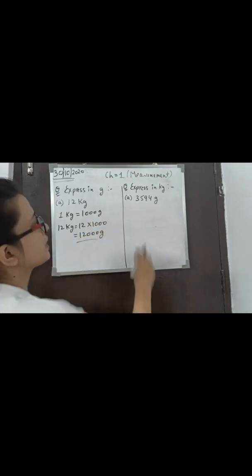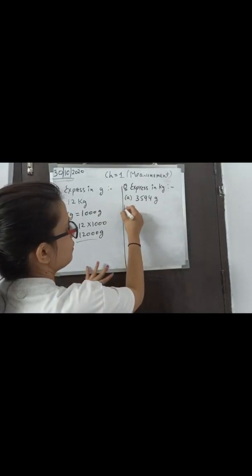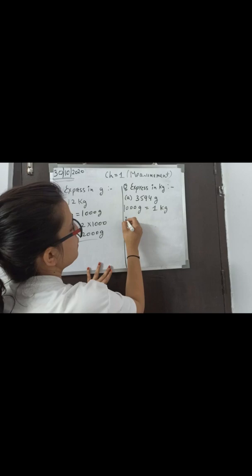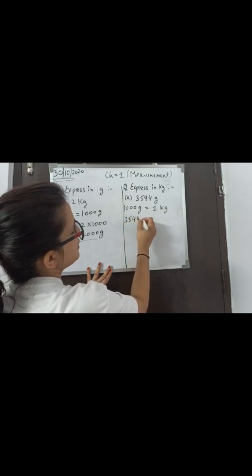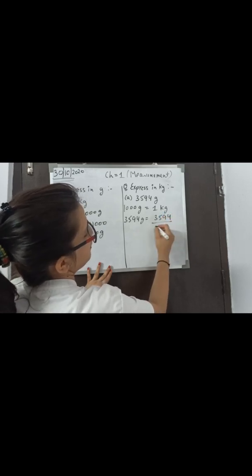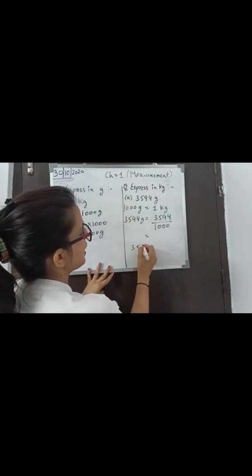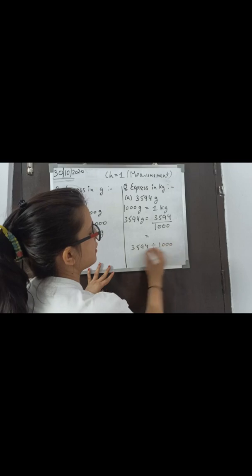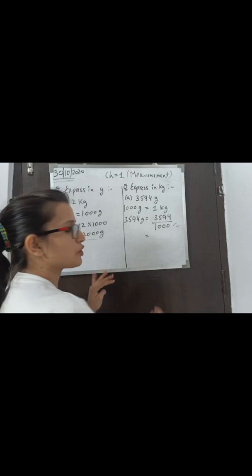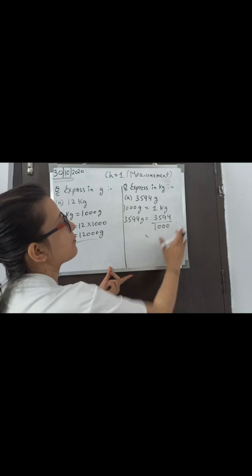Okay, now here we have to convert these grams into kilograms. So as we know, 1000 grams is equal to 1 kg. So 3594 grams is equal to 3594 divided by 1000. Okay, and you can write like this also: 3594 divided by 100. Both are correct, because we have done the decimal chapter. That means we can write like this also. Okay, now we have to solve this.